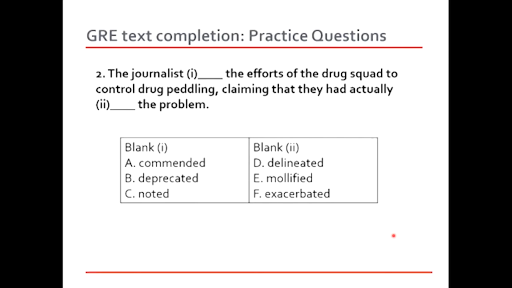Then C, noted. Does not make sense. The journalist noted the efforts of the drug squad. There were no efforts, apparently, according to him, which is why the later part of the sentence is explaining why the claim was not meant to be. And then blank 2, claiming that they had actually dashed the problem. Maybe they claimed that they had actually finished the problem, they had wiped out the problem. So delineated, that's the first option. Delineated means to explain something or to describe something, right?